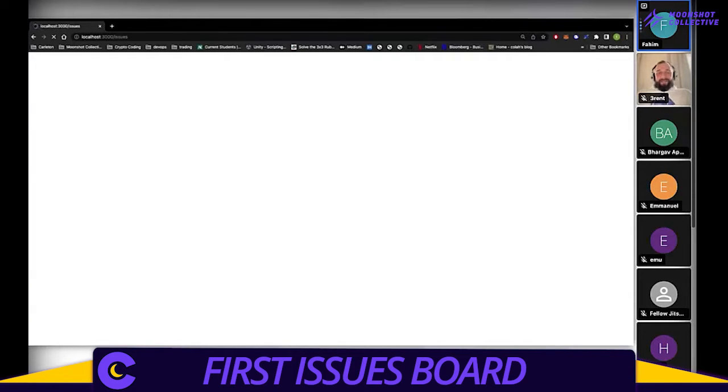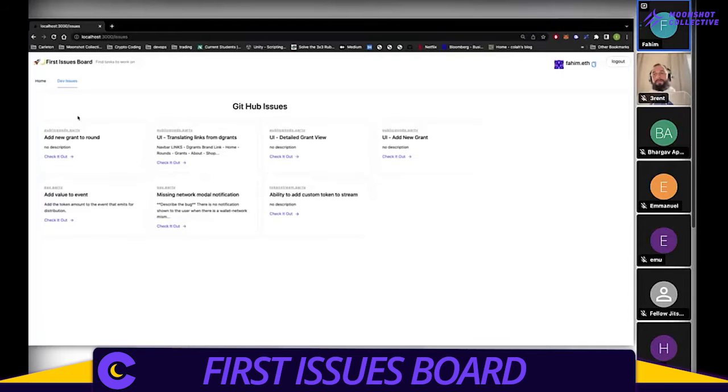Basically, the intent of this is to have a central space where new devs can find issues to start working on. This board is a spot that anybody can come to and start looking for good first issues from GitHub. The way this works is it uses the GitHub API to search for any issue on active projects that has the label good first issue, and here you'll see a whole bunch of cards for each of the issues. Say, oh, I want to work on this,